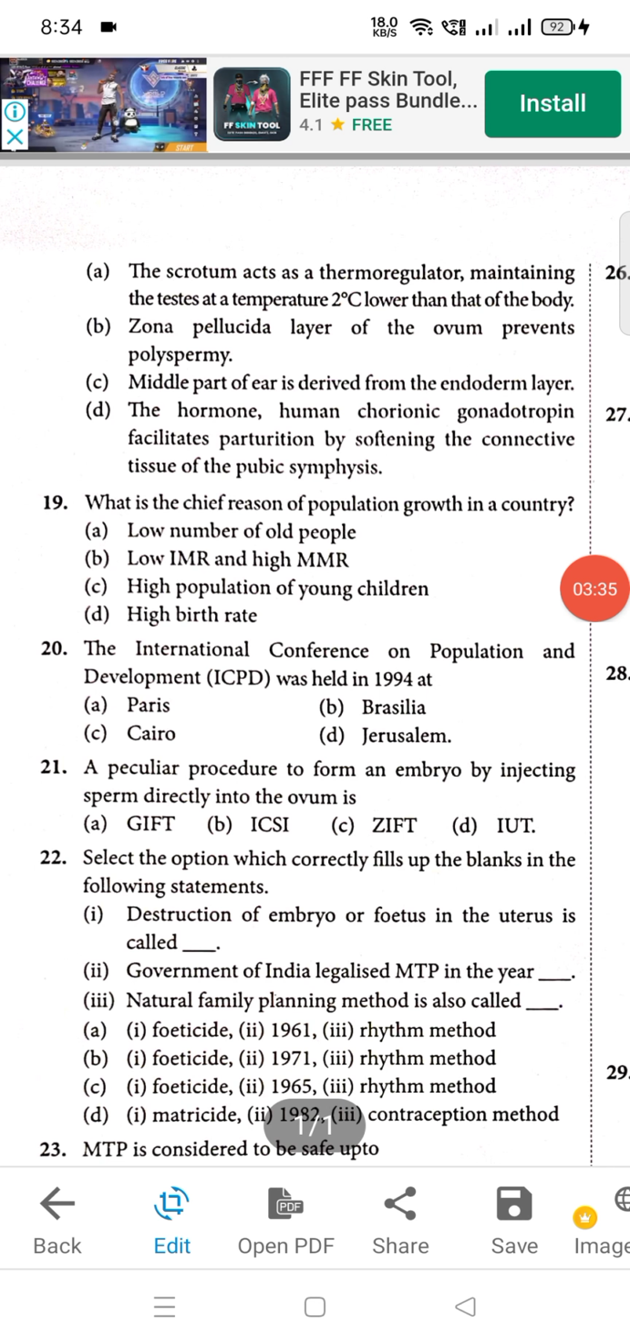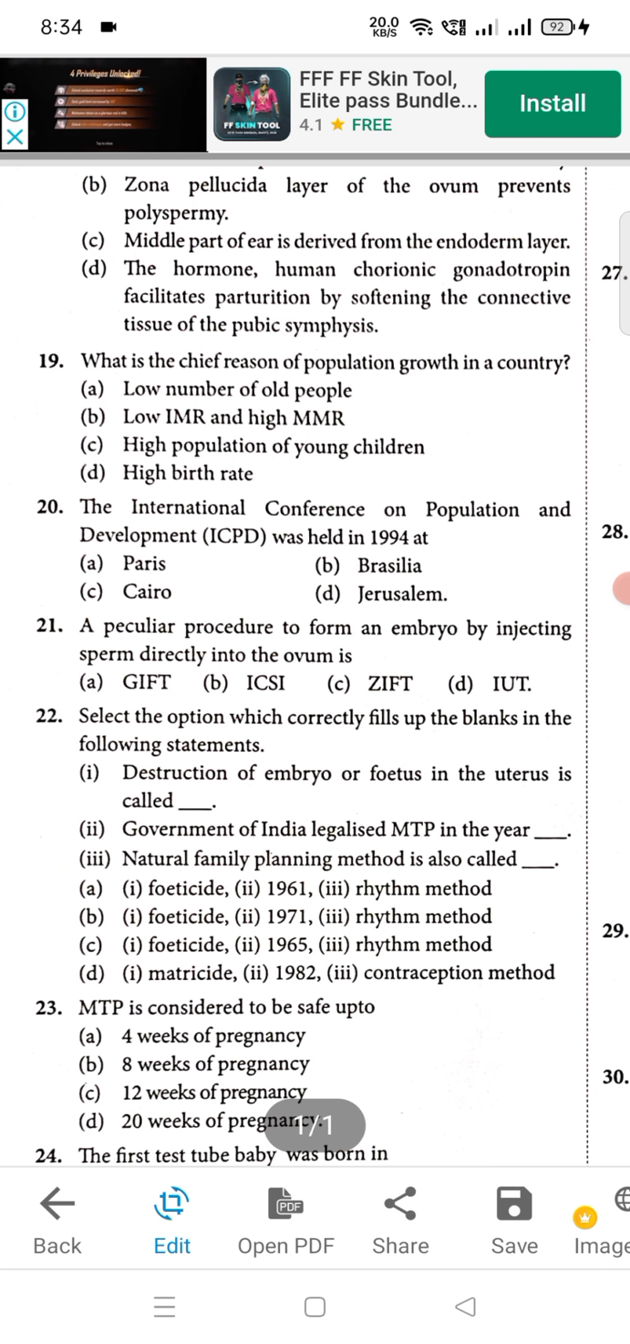Moving to next, that is question number 19. So 19, D will be high birth rate. Okay, what is the chief reason for population growth in country? So high birth rate, that is the right option. Then moving to question number 20, International Conference on Population and Development ICPD was held in 1994 at. Okay, so C will be right, Cairo. Okay, C will be right option.